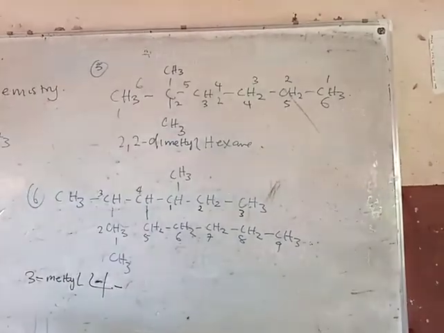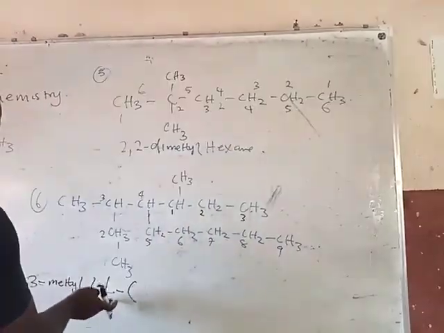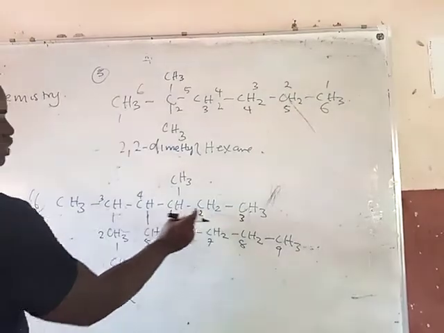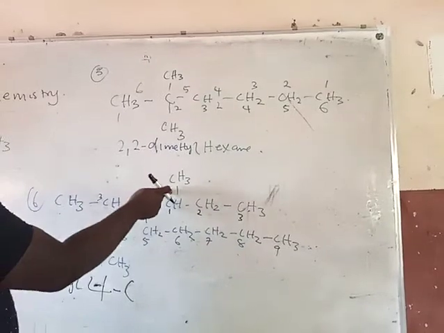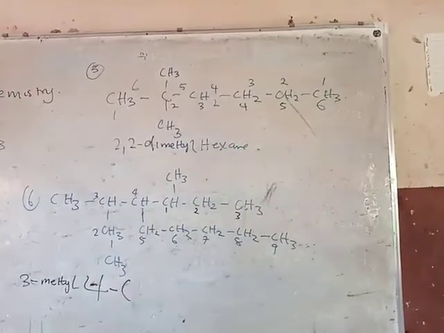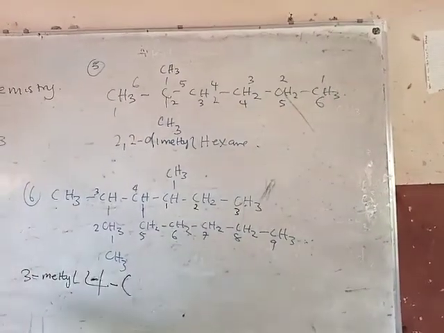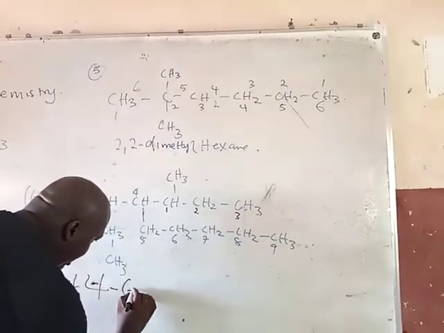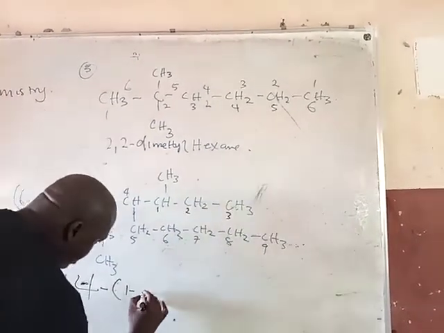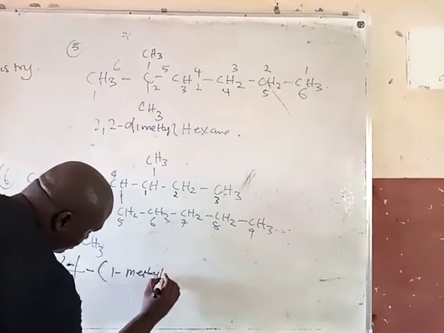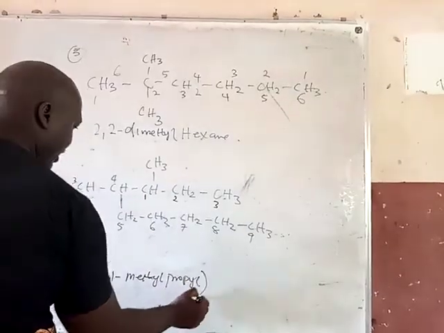Now I'm going to have to open a bracket. This is 4, yes. But this 4 contains 1, 2, 3. So this is propyl. But at propyl, we have another branch which is methyl. And propyl and methyl, which one comes before? Methyl, M comes before P. So what I'm going to do here is write 1 methyl propyl, and then you have to close the bracket, nonane.